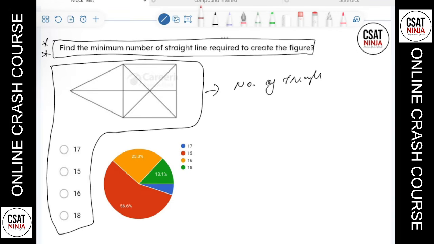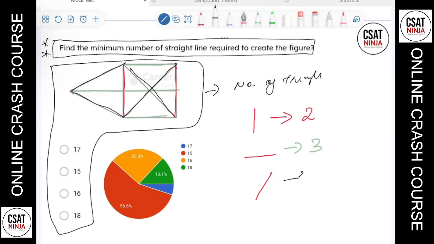If you were asked to find the number of straight lines required, you might remember me discussing this. There is vertical lines, horizontal lines, and slant lines. How many vertical lines are there? There are 2 vertical lines. How many horizontal lines? 1, 2, and 3. There are 3 horizontal lines. And how many slant lines? 1, 2, 3, and 4. So if we sum this, it will be 9. So the minimum number of straight lines required to get this shape is 9.